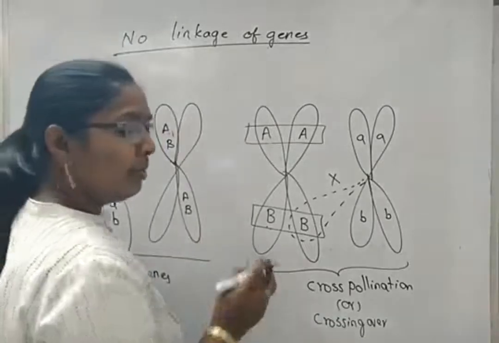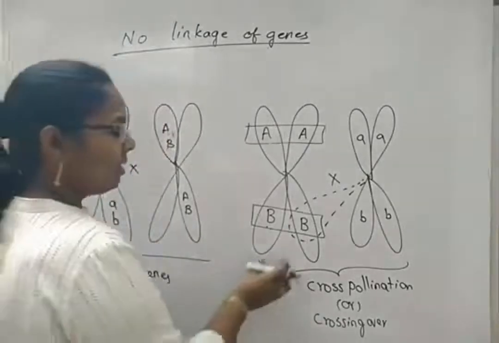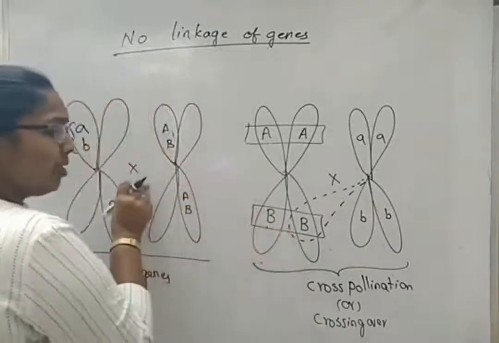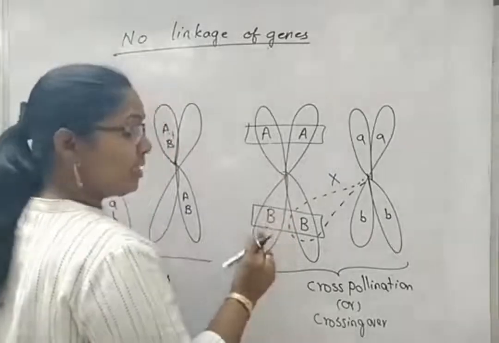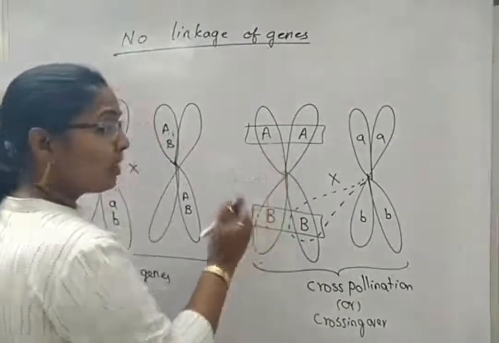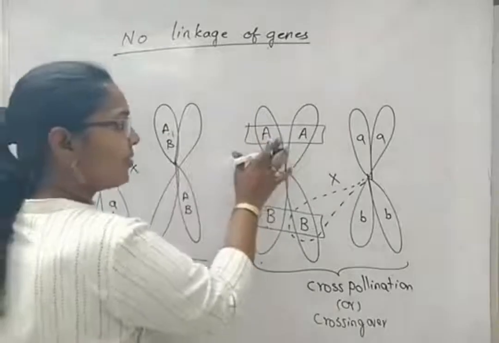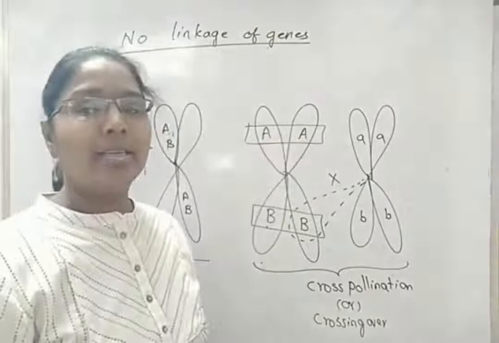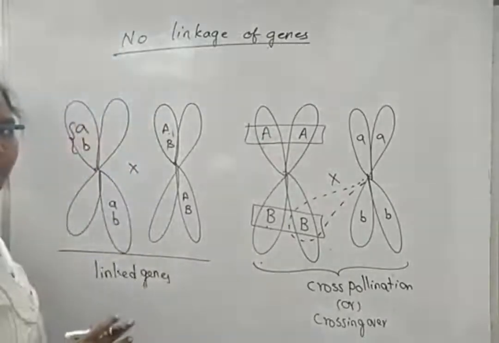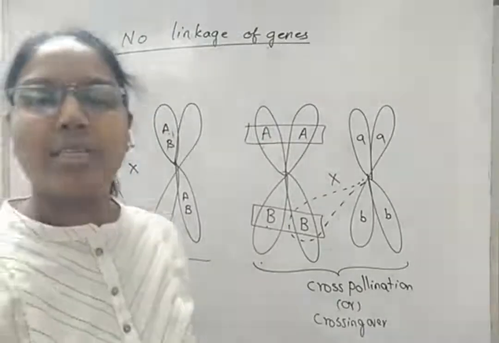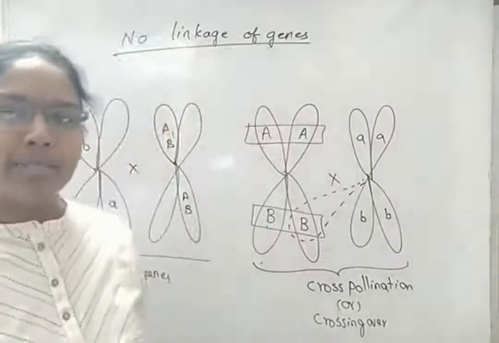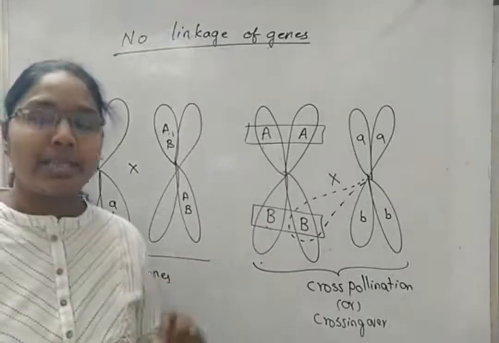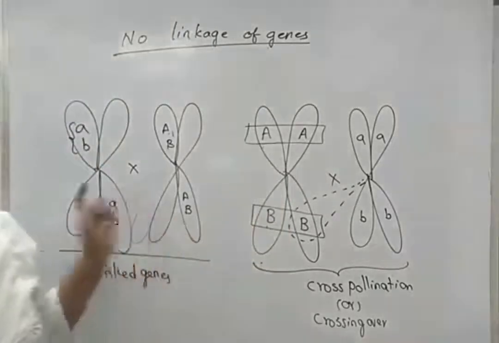But according to Mendel's contributions, the alleles on the chromosomes of Pisum sativum are not like this, but are away from each other. It means the genes are not linked. If they were nearby, crossing over could not happen due to lack of a gap between the alleles, and it could not give new variations or varieties in Pisum sativum. So this is just one sample explanation between linked genes and non-linked genes.